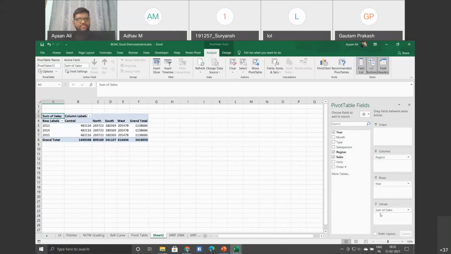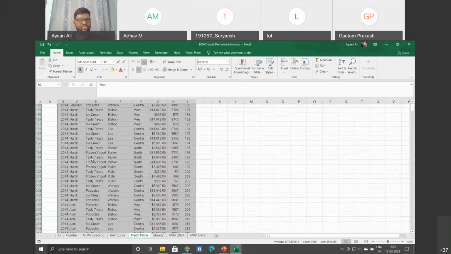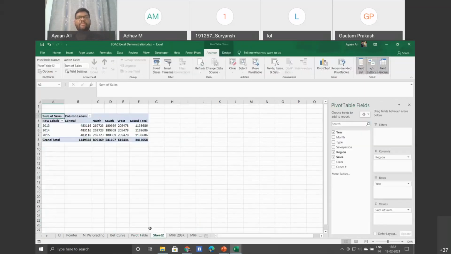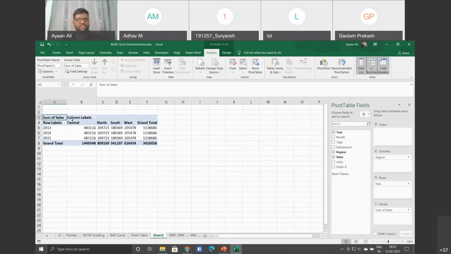So I'm adding that here. Now see, this was such a big data, well 400 rows is actually not that big, but imagine the data which Amazon will have, maybe a million entries. With such kind of data, just in 5 to 6 rows and columns, you are getting some really good insights, that in 2013 the central region had the most. Accordingly, you're getting such insights.